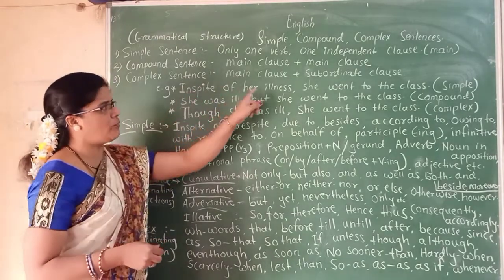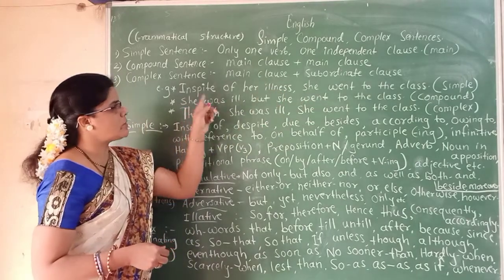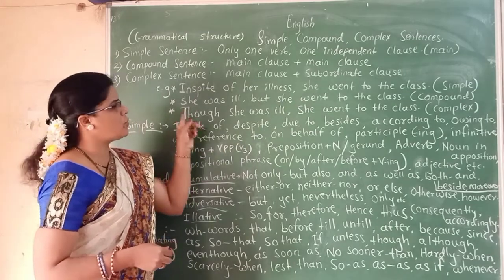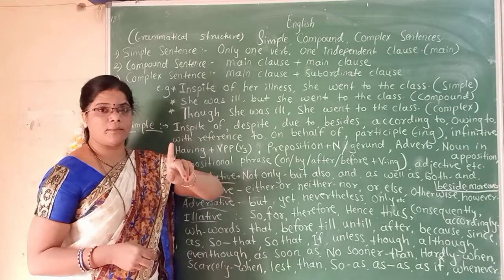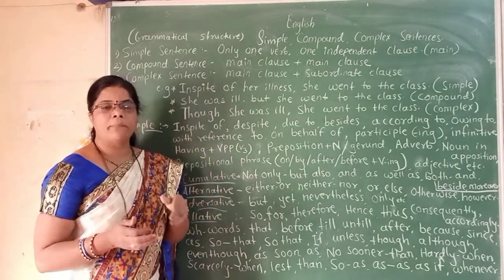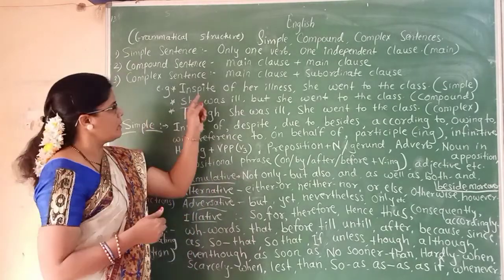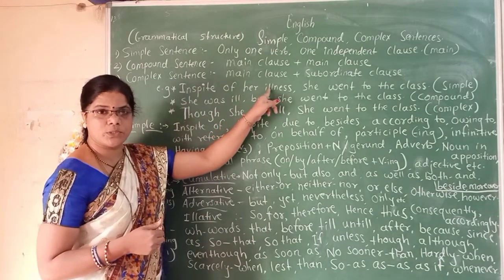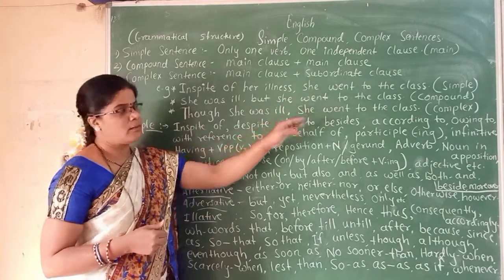In spite of her illness, she went to the class. Second one, she was ill, but she went to the class. Next one, though she was ill, she went to the class. See, remember one thing. In these sentences, you will find meaning is the same, but the grammatical structure is different. How? In spite of her illness. See here, noun form is used.